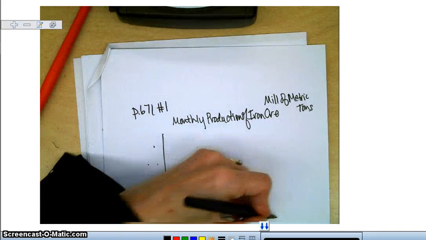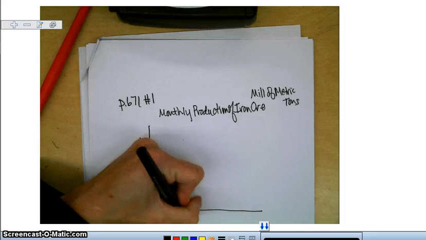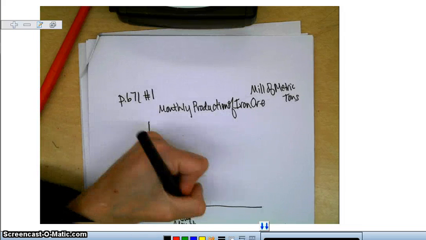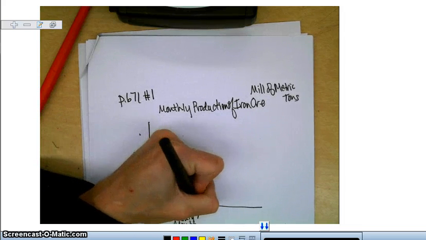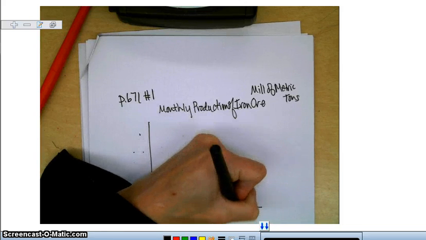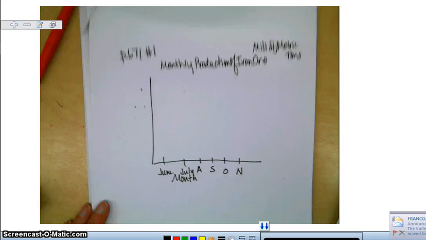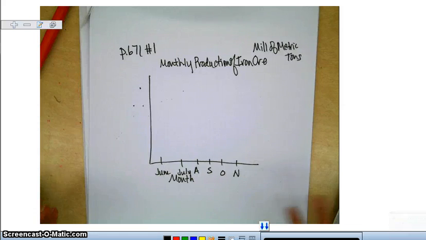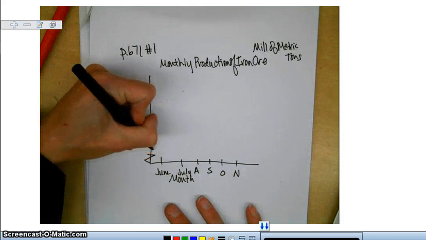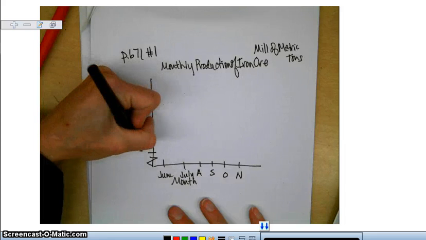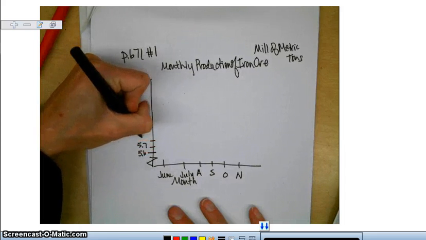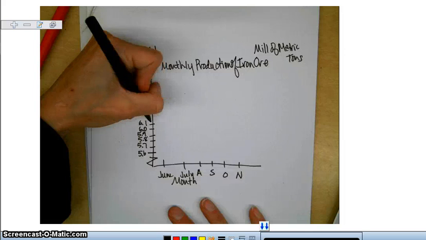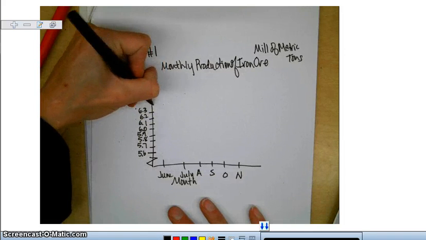And so our bottom is going to be the month, and we're going to have June, July, August, September, October, and November. And the values are 6.2, 6.4, 5.9, 5.7, 6.0, 6.1. So I'm just going to put a little break, and I'm going to start at 5.6, 5.7, 5.8, 5.9, 6.0, 6.1, 6.2, 6.3, 6.4.